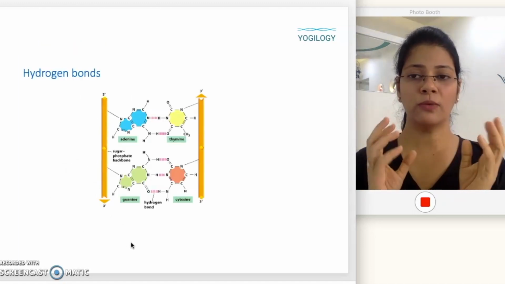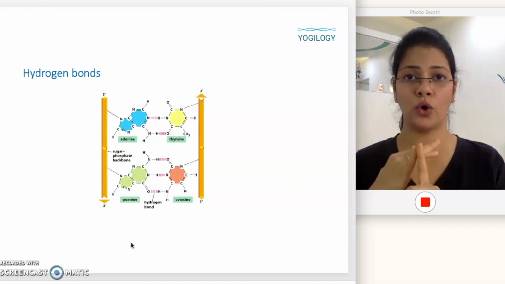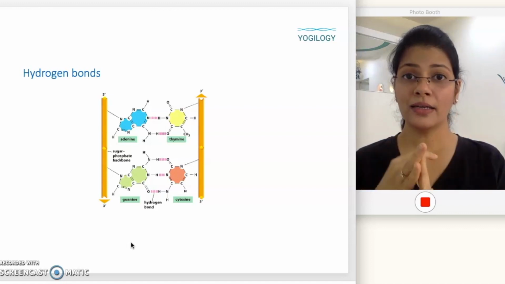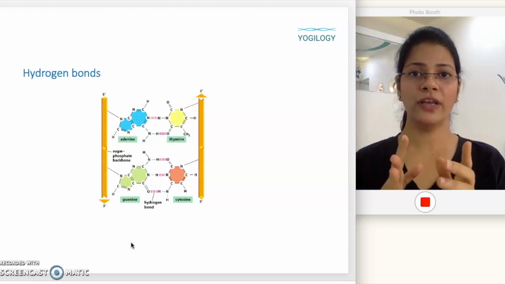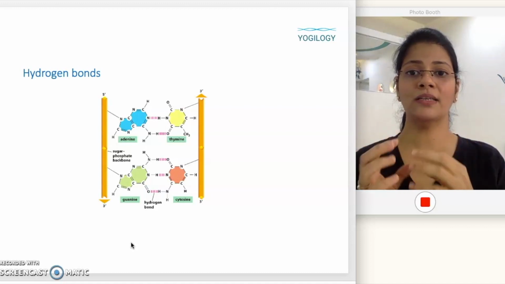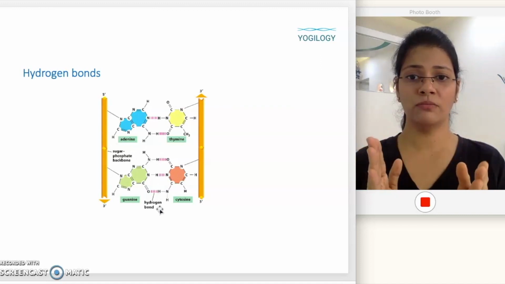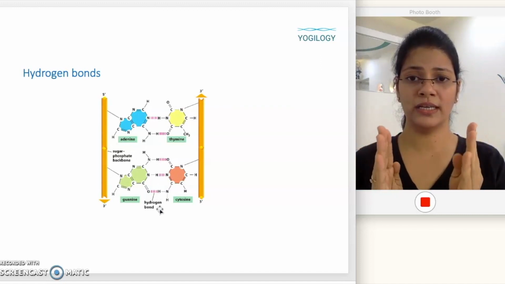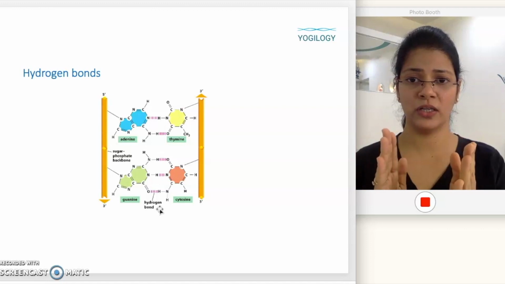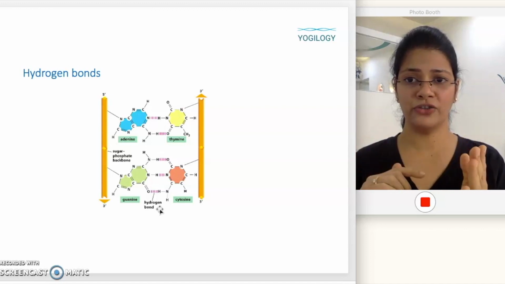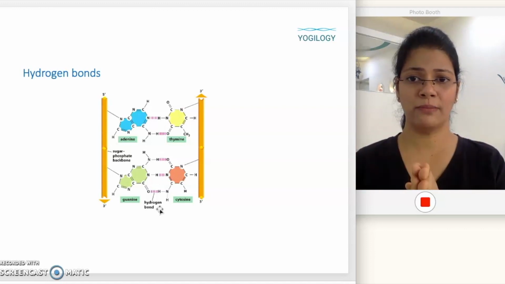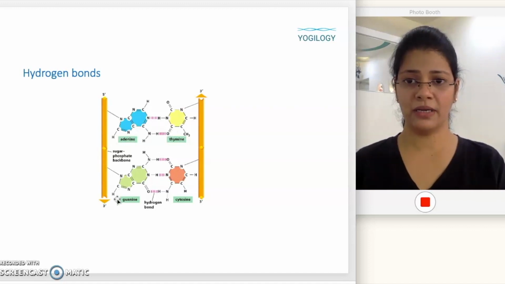Now when we are talking about hydrogen bonds, these are non-covalent, intermolecular, weak bonds. But when they are present in large numbers between the two DNA strands, complementing each other in an anti-parallel fashion, they provide a lot of stability to the double helix structure. You can see adenine will pair with thymine and guanine is going to pair with cytosine. See how many hydrogen bonds can be formed over here.